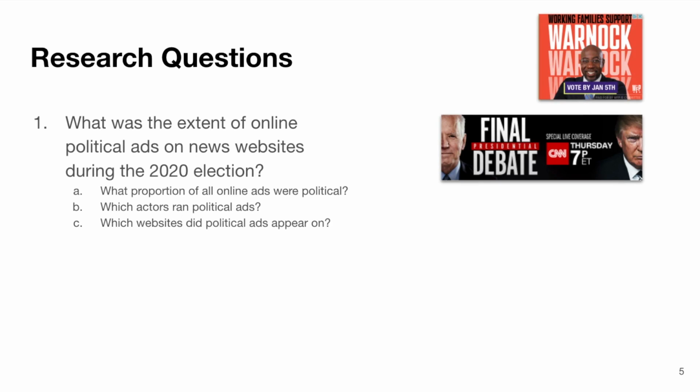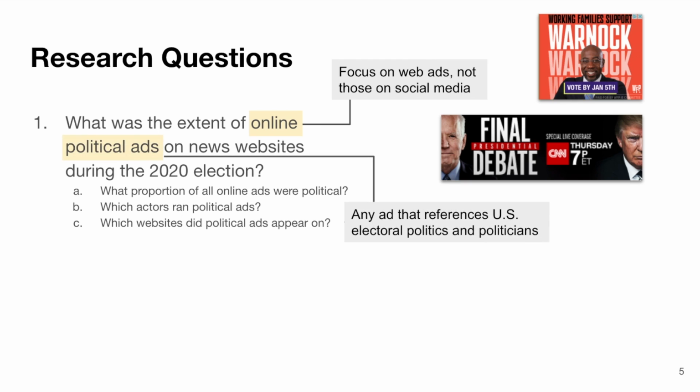First, what was the extent of political advertising on news websites in this election? Specifically, how many ads were political, who ran them, and on which sites? Note that we focus specifically on ads on the web generally and not ads on social media platforms. We also used a broad definition for political ads and included any ad referencing U.S. politics.